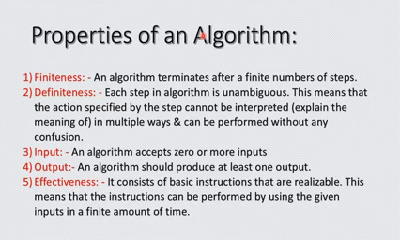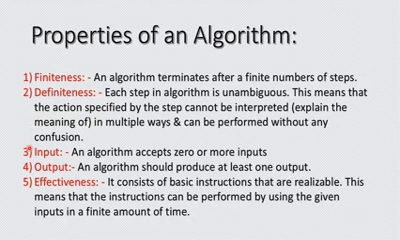So what are the properties of algorithms? An algorithm has 5 different properties. First one is finiteness. So finiteness means what? An algorithm should terminate after a finite number of steps. The second is definiteness, that is each step in the algorithm should be unambiguous. This means that the action specified by the step cannot be interpreted in multiple ways and can be performed without any confusion. So each and every step should be definite. That is, there should not be any ambiguity in the steps.